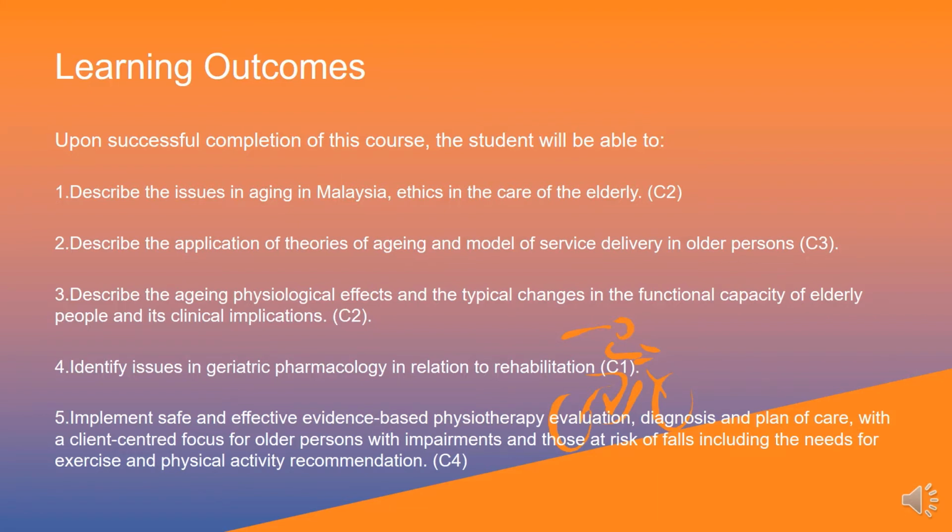Number 3, you should be able to describe the aging physiological effects and the typical changes in the functional capacity of elderly people and their clinical implications. Number 4, you should be able to identify issues in geriatric pharmacology in relation to rehabilitation.